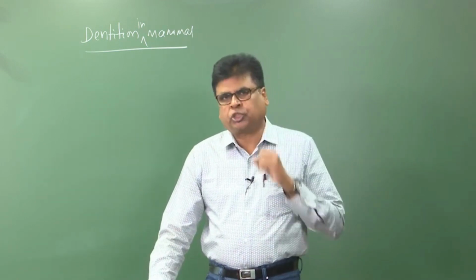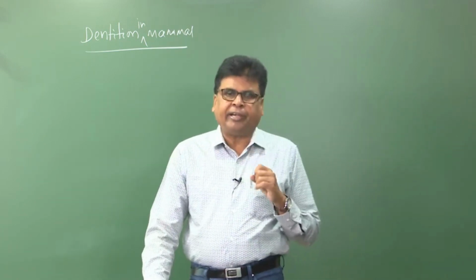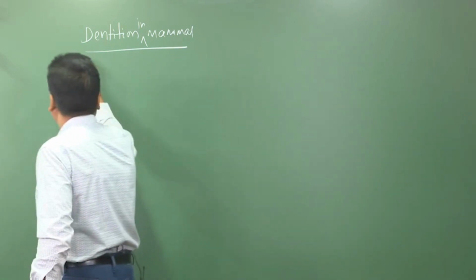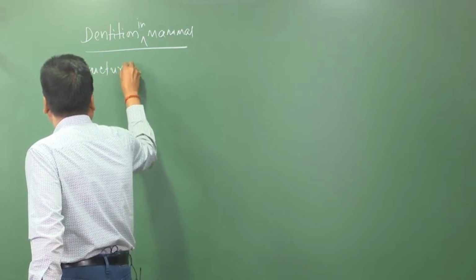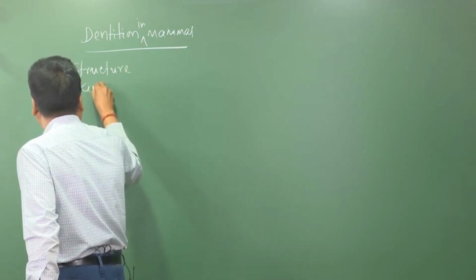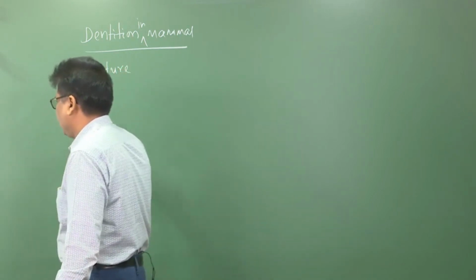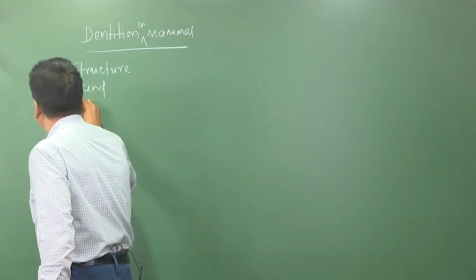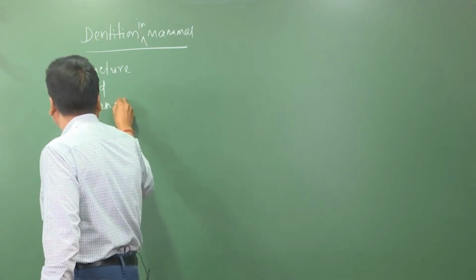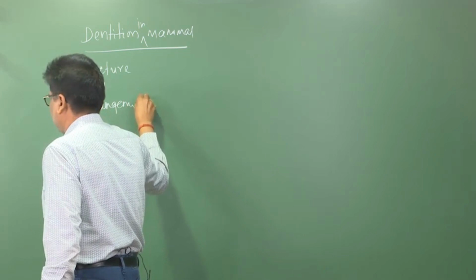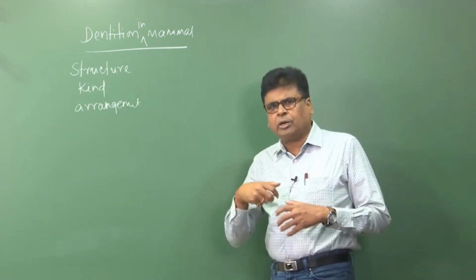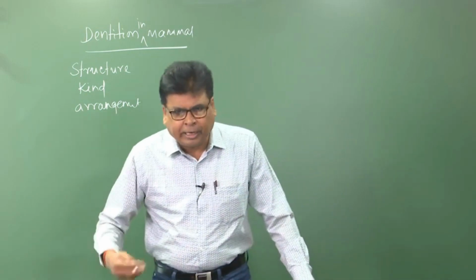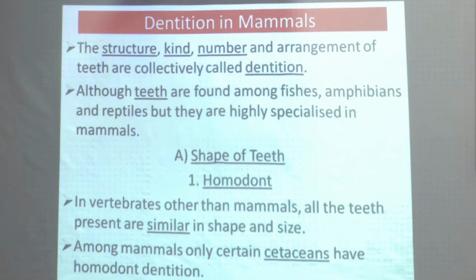So first the structure, then the kind, then the number, and third the arrangement, how the teeth are arranged. If these are considered, then this is known as dentition. So the structure, kind, number and arrangement of teeth are collectively called dentition. This is a definition.